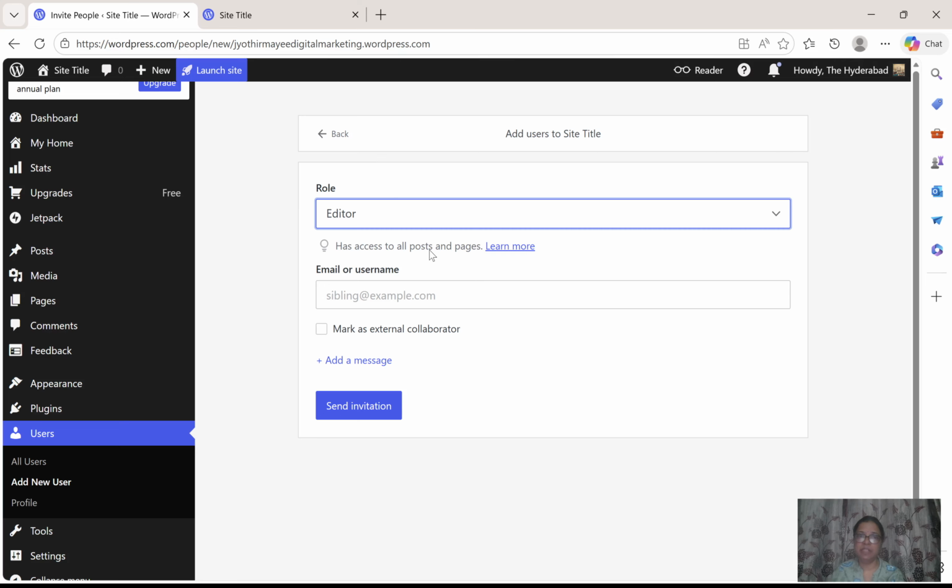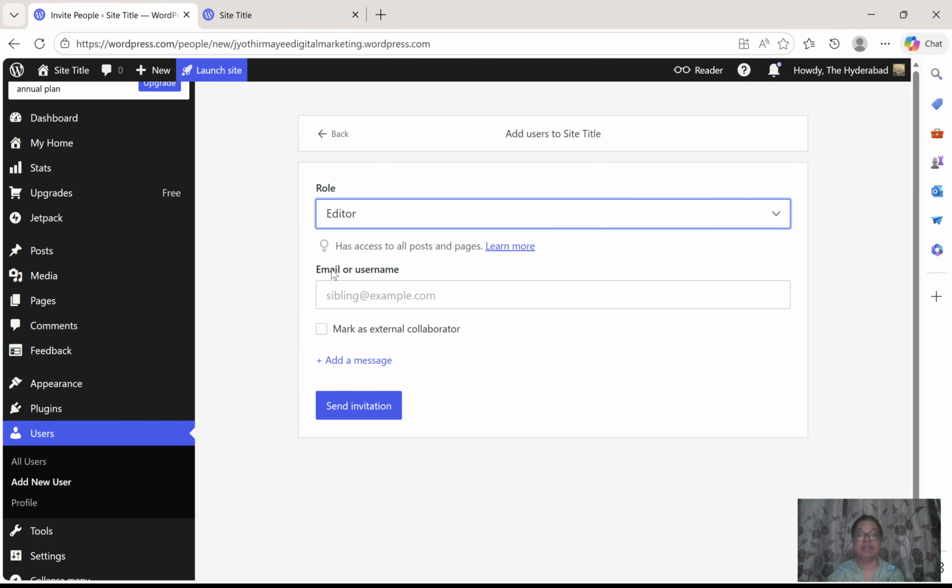There is administrator, which means the person will have the entire rights. Even the person can delete the website, or they can delete you from the administrator. They can own the website, so be careful while giving the administrator role to anyone. Better not to give it to anyone unless you trust them.